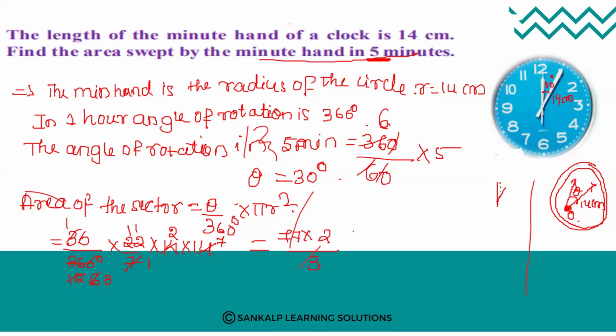77 into 2, what do you get? 7 2s are 14, so 154 divided by 3. What does this come to?